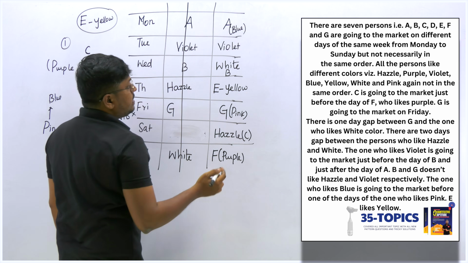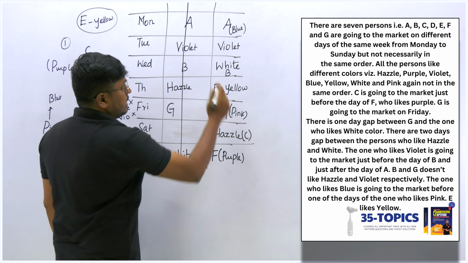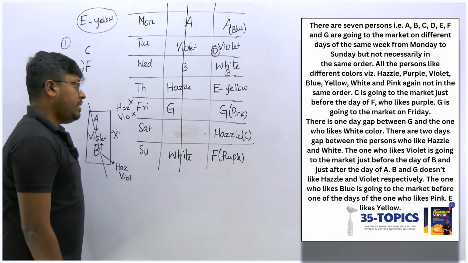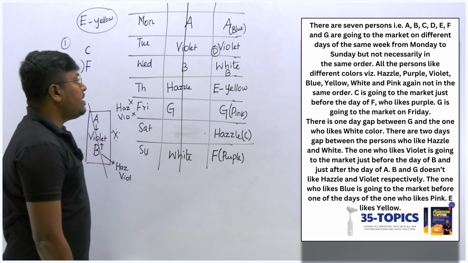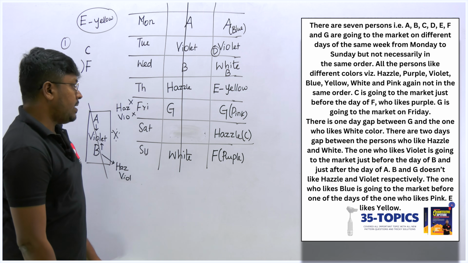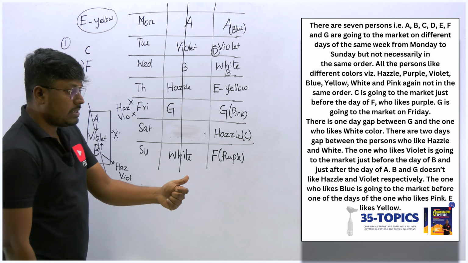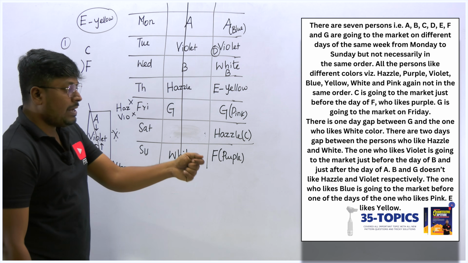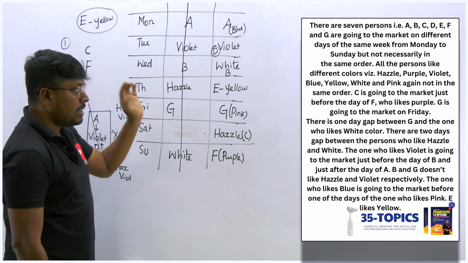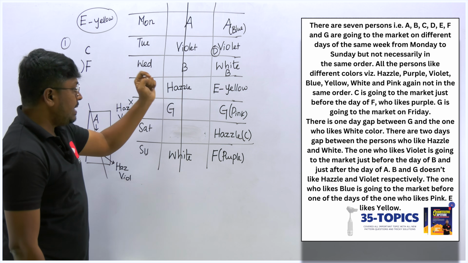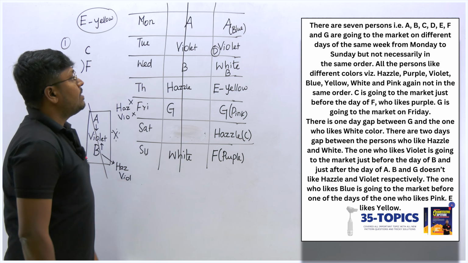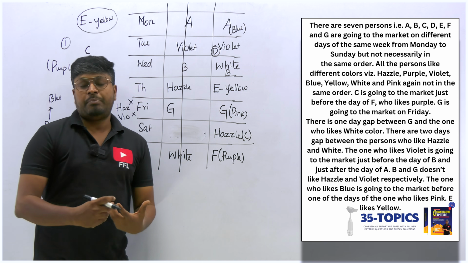And still one letter is remaining, A, B, C, D, so D is remaining. I think D should be violet. That's it, right? Yes. So friends, finally, interesting seating arrangement. So finally we fixed it. Let me check the answer. A, D, B, E, G, C, F. Yes, it's correct. So finally we got an answer in the second possible case.